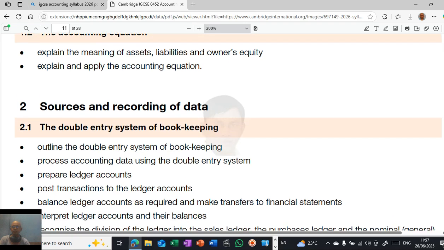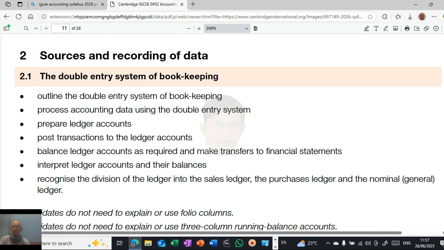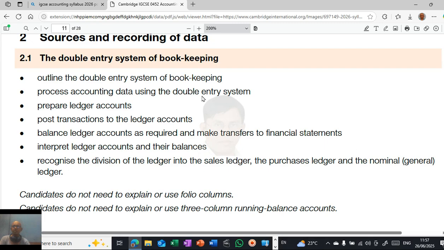Okay, so the double entry system of bookkeeping. What does double entry mean? What is debit and credit? Why? So outline the double entry system of bookkeeping, prepare ledger accounts, post transactions to ledger accounts, balance ledger accounts, and interpret ledger accounts and balances. Then the division of the ledger into the sales ledger, and division of ledgers also with that.